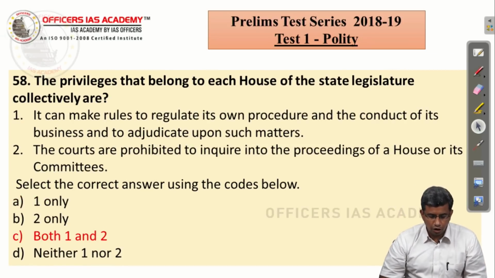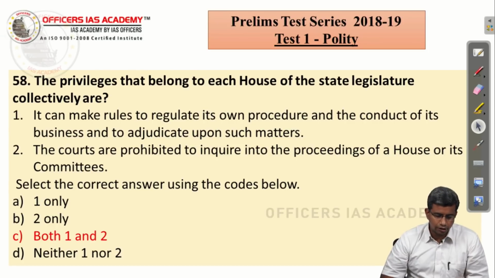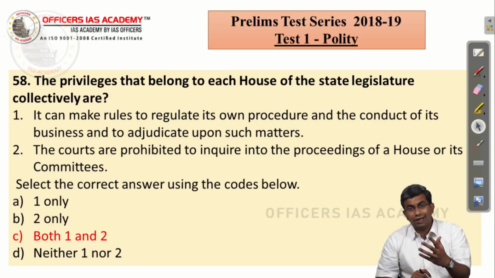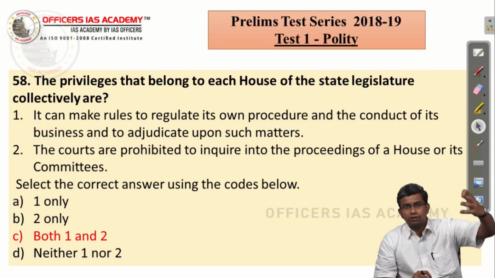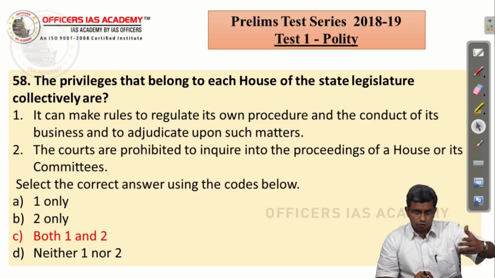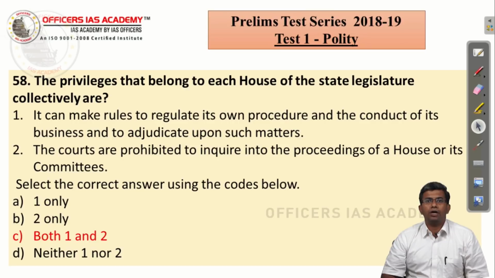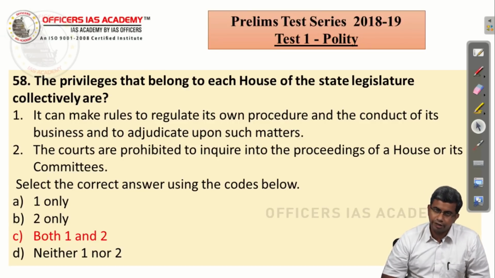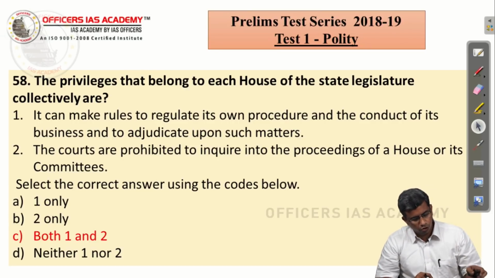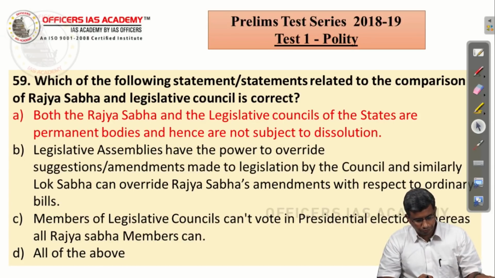The privileges that belong to each house of the state legislature collectively are: it can make rules to regulate its own procedure and conduct its business and to adjudicate upon such matters. So, we have seen what is the privilege of the house collectively. It is the same for parliament as well as for state legislature. So, the first is a collective privilege of the house, and the courts are prohibited from inquiring into the proceedings of a house or its committees. So, the correct answer is both 1 and 2.